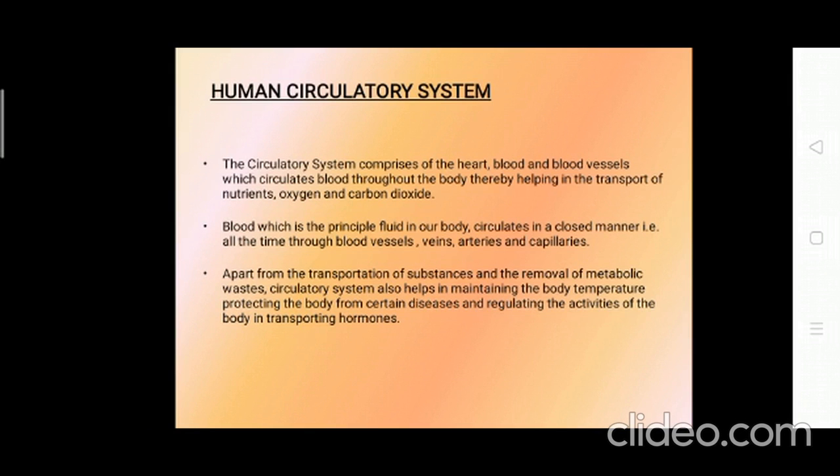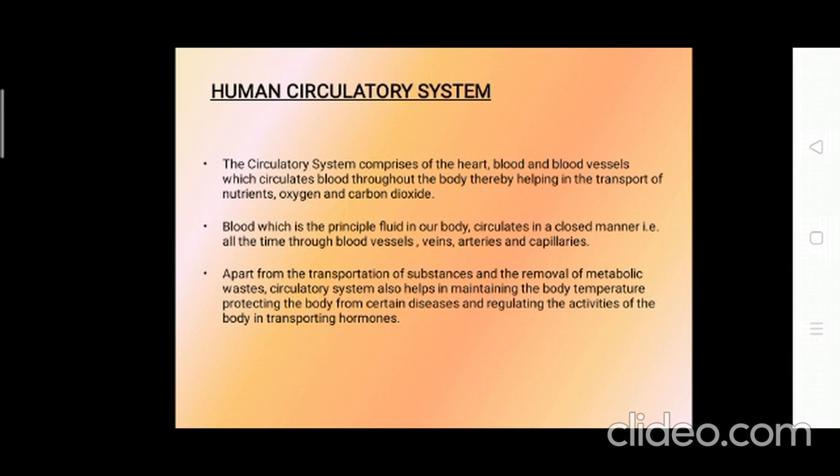Blood, which is the principal fluid in our body, is circulated in a closed manner. What do you mean by a closed manner? That means it flows with the help of blood vessels. The blood is transported through blood vessels: the veins, the arteries and the capillaries.